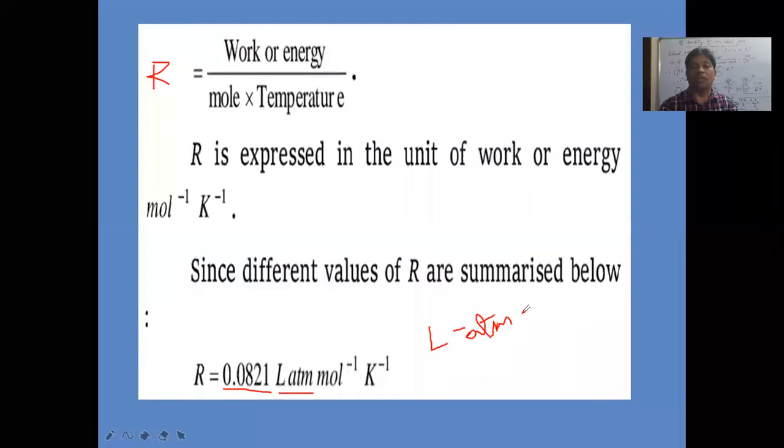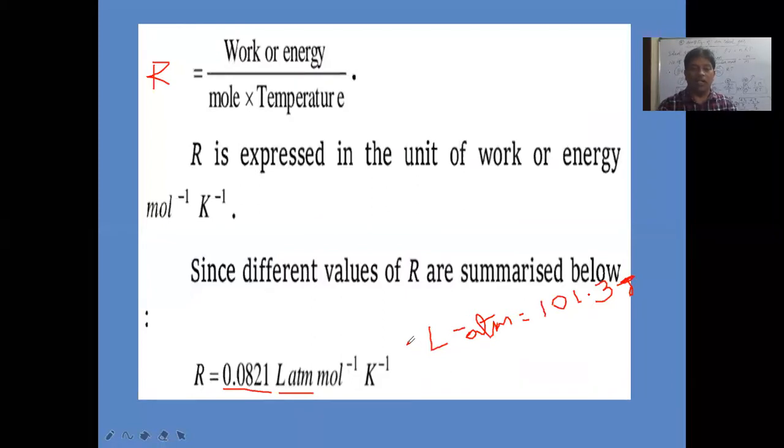1 liter atmosphere is equal to 101.3 joules, rounded off here. Remember this point. So 101.3 joules is equal to 1 liter atmosphere. So in joules we can convert this one. Joules is the unit of energy.